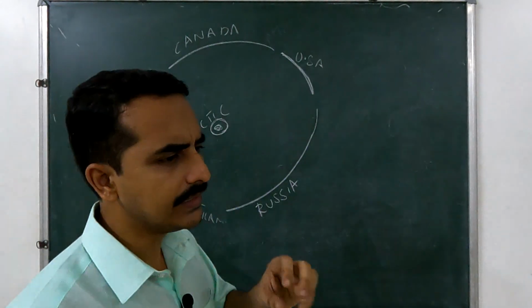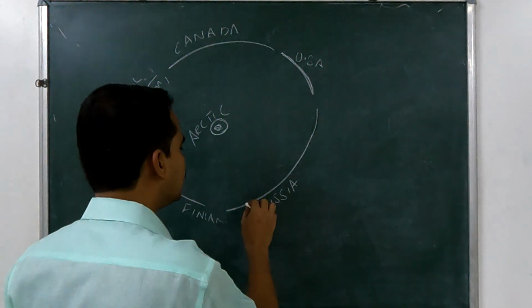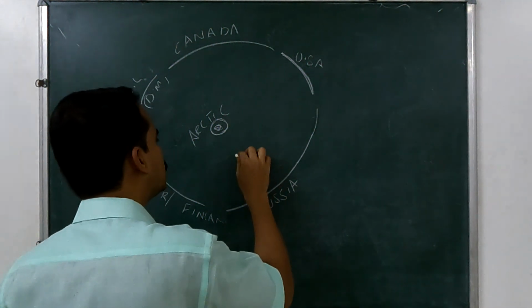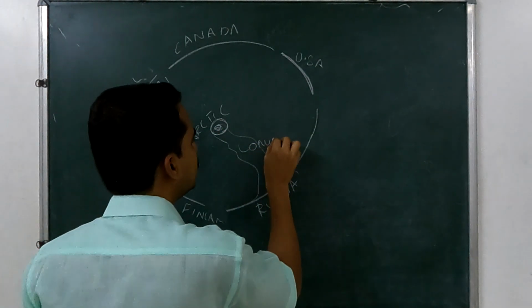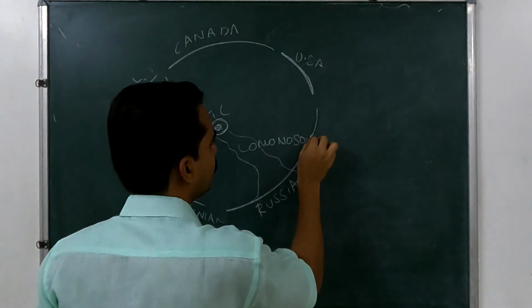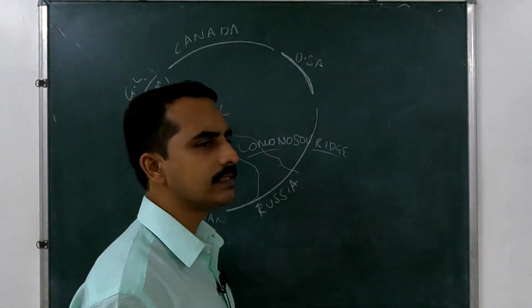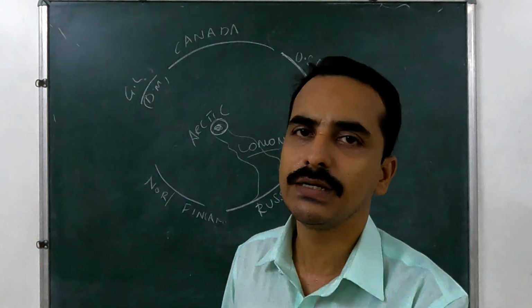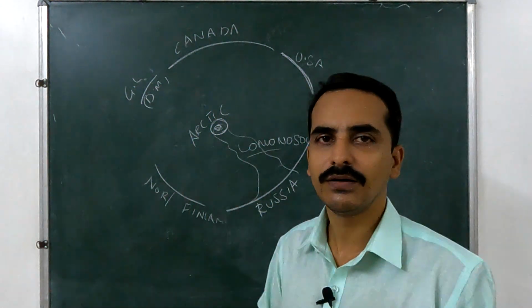So Russia did a submarine expedition, and they proved that there is a ridge called Lomonosov Ridge which extends up to the North Pole, and they said that the North Pole belongs to them. Okay, so due to the extension of Lomonosov Ridge from their land up to the North Pole, they claimed the North Pole in the Arctic region.